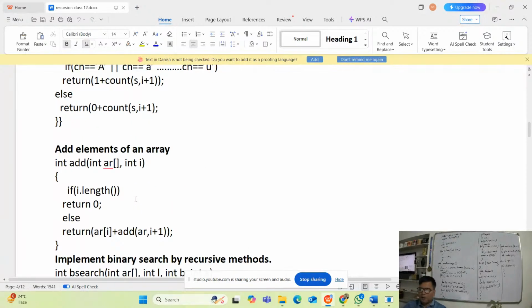Again, you see, if you have to add elements of an array, int add(int ar[], int i). If i equals ar.length, return 0, else return ar[i] plus add(ar, i plus 1). It will add the element.